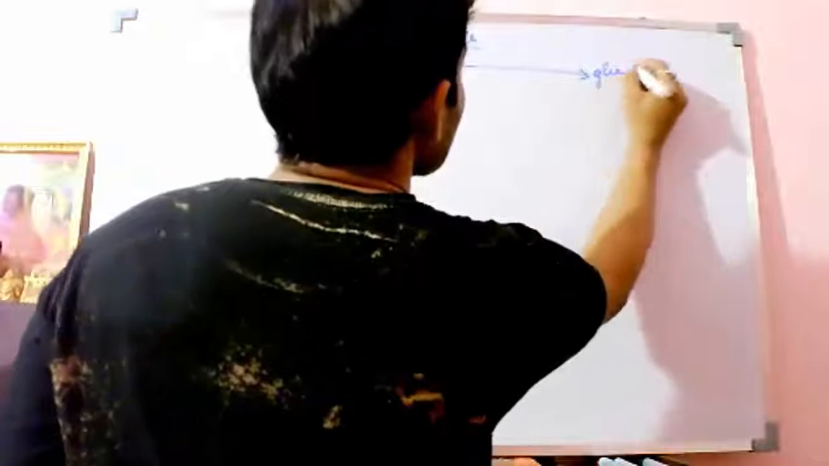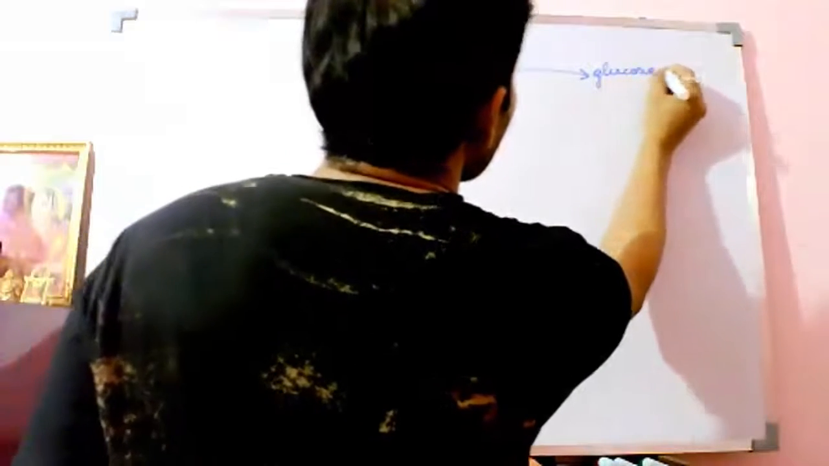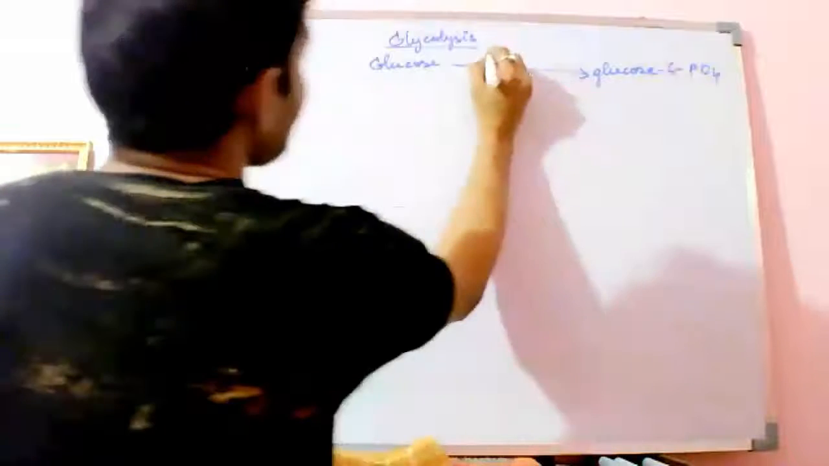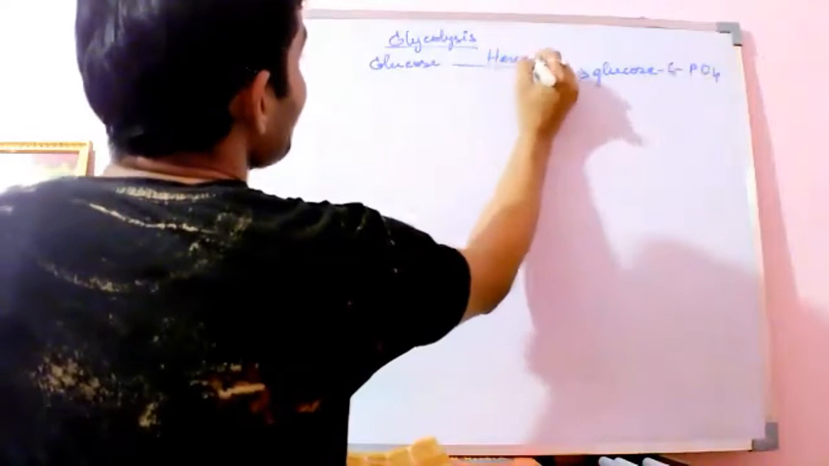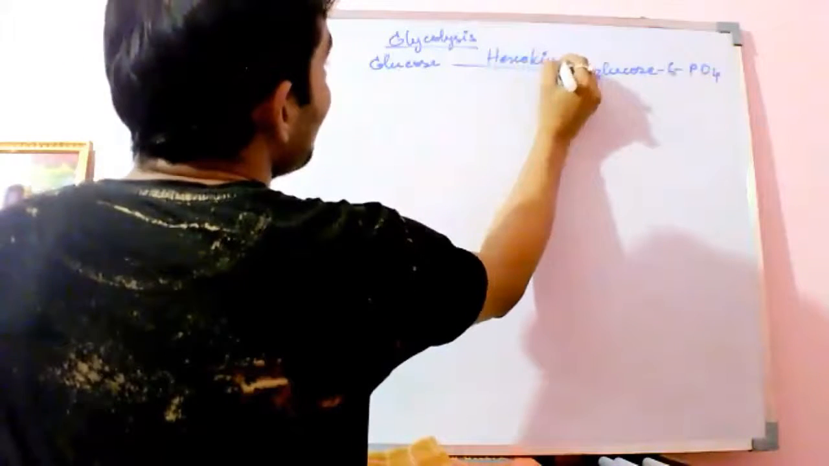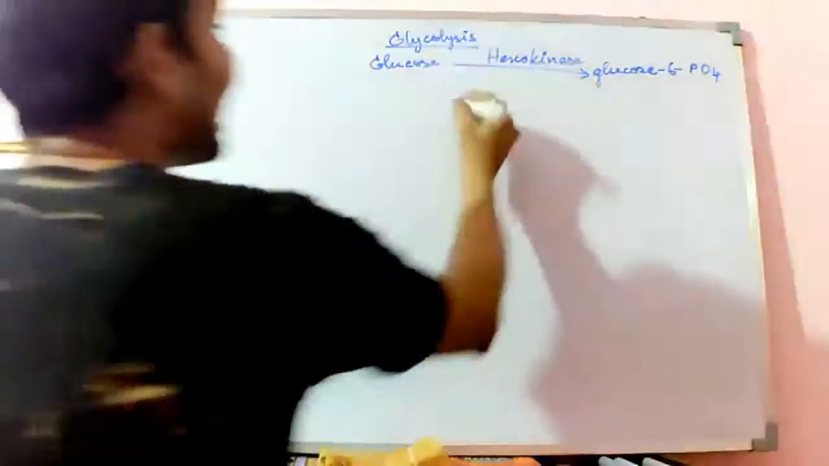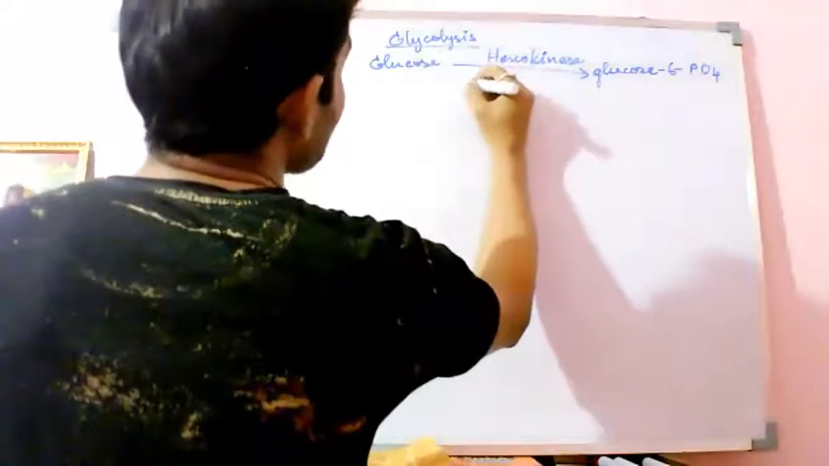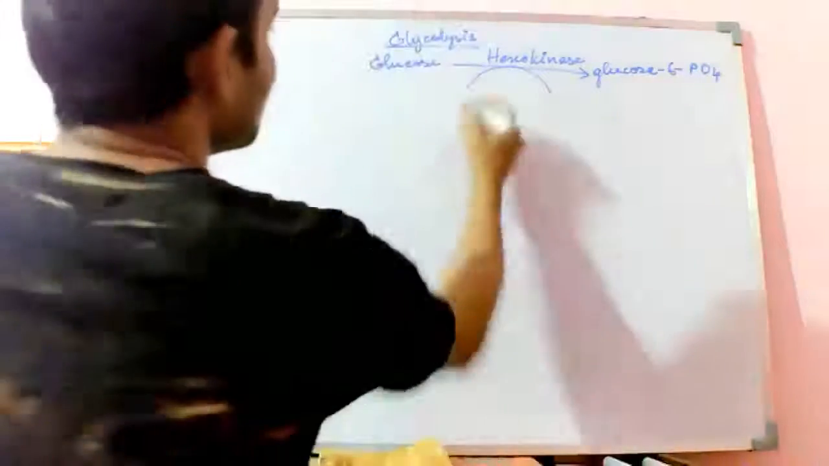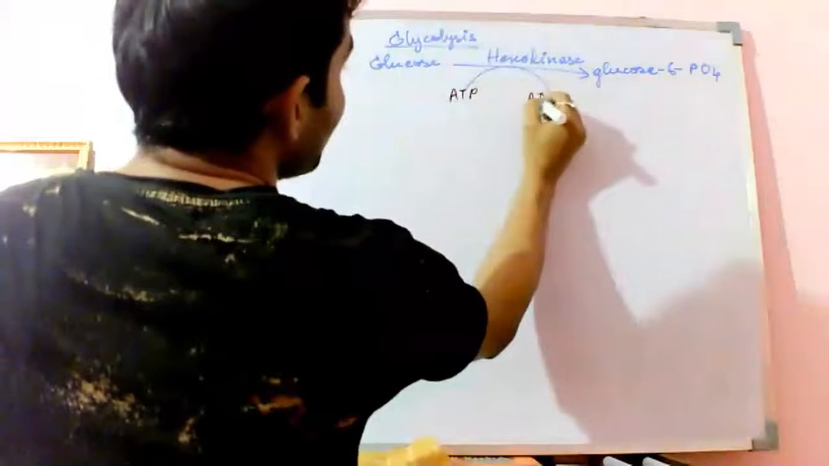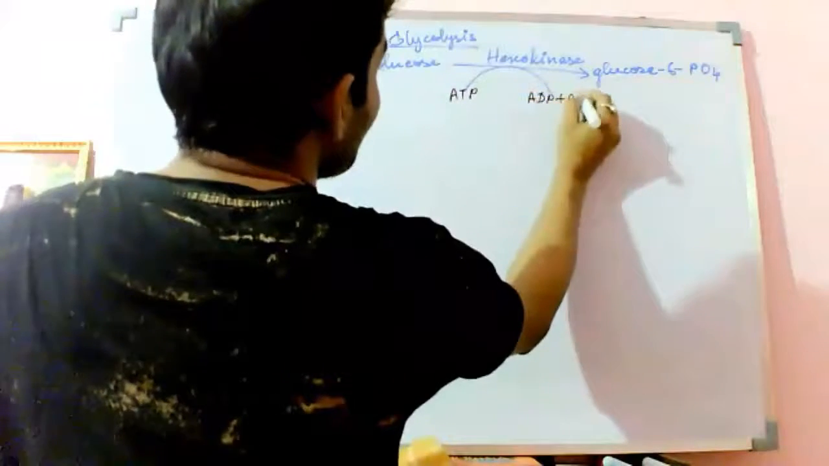Glucose molecules get converted to glucose 6-phosphate in the presence of hexokinase. And here another conversion takes place, that is ATP to ADP plus Pi.